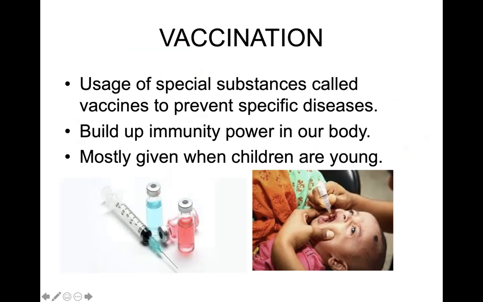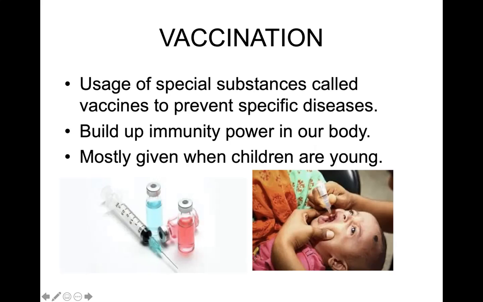There is another way to prevent some of the communicable diseases. People, especially children, are given vaccinations to prevent them from getting serious diseases. What are vaccines? Vaccines are special substances which are made of small quantities of dead or very weak germs of a particular disease, or substances produced by these germs. They are swallowed or injected into the body.